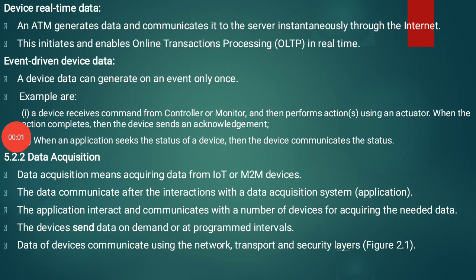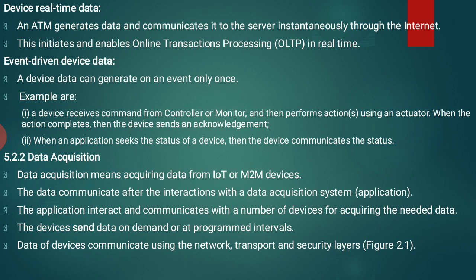Next, our concept is device real-time data. Let us see what device real-time data is. The best example is ATM machines. An ATM generates data and communicates it to the server instantly through the internet.